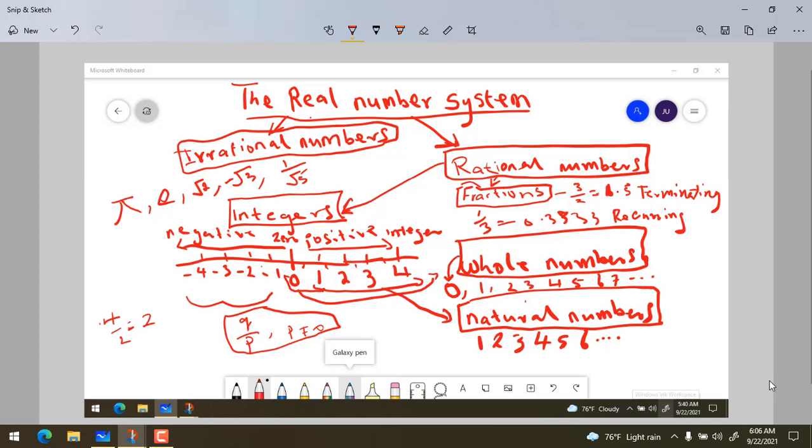Under the integers, we have the positive integers, the negative integers, and zero. Within the positive integers, we have the natural numbers. The positive integers plus 0 gives us the whole numbers. This is a summary of the whole real number system.